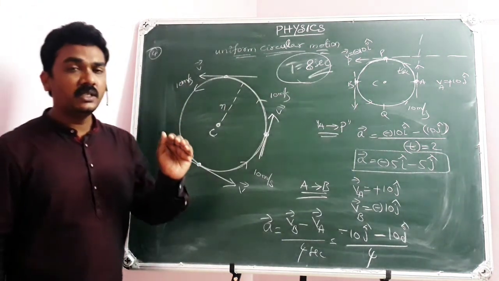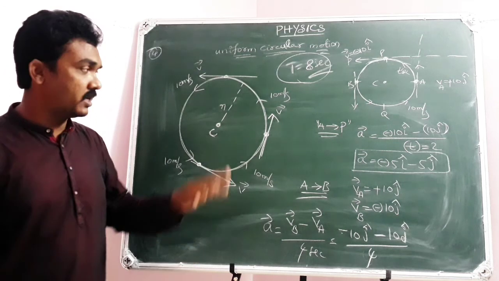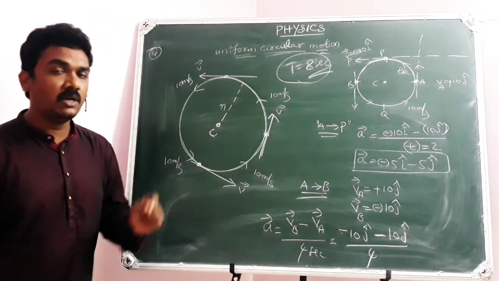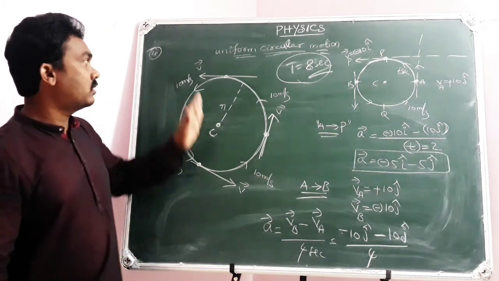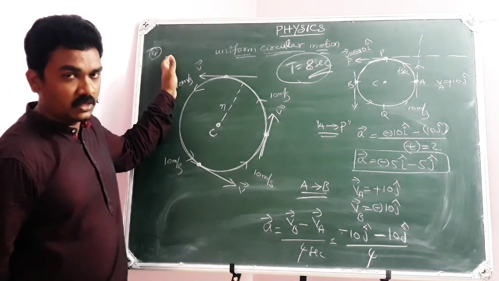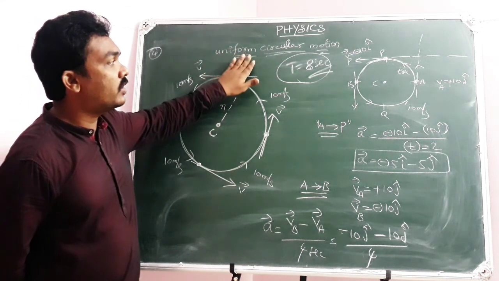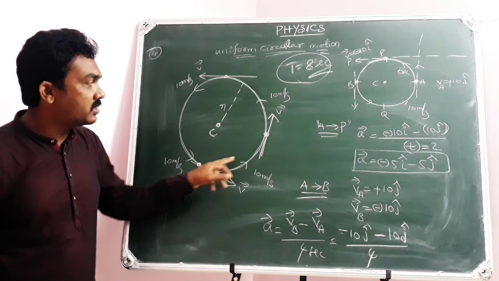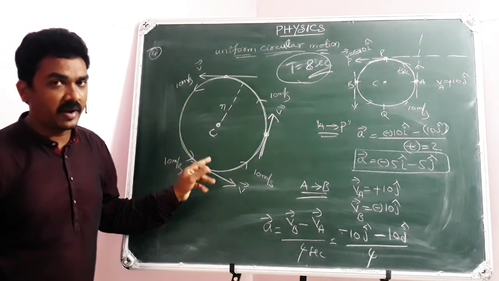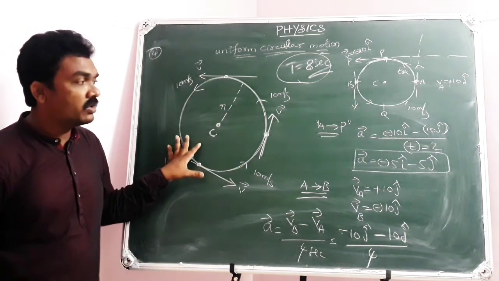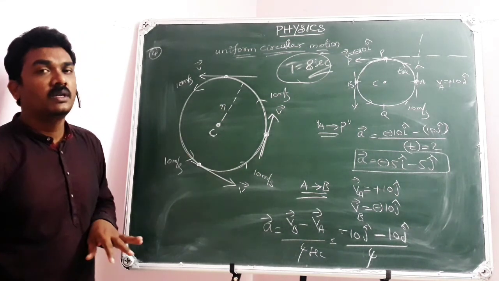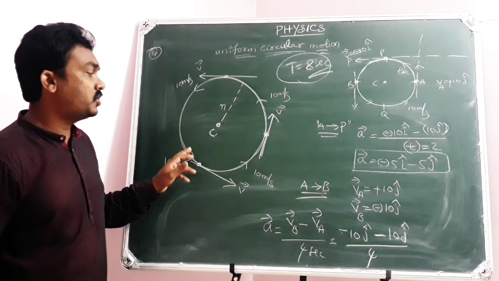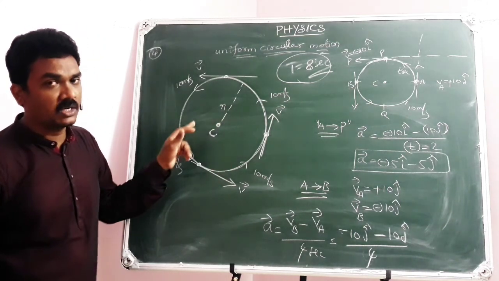So my intention is not to tell you a particular solution for a particular question. You have to learn the concept first. So the fourth point in acceleration: we are dealing with uniform circular motion. When a particle moves with constant speed along a circular track, it is said to be in uniform circular motion. In this case, my particle will have acceleration because of the continuous change in the direction of motion.